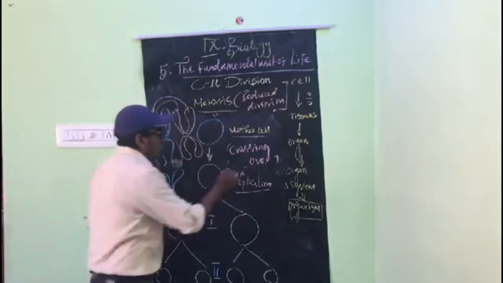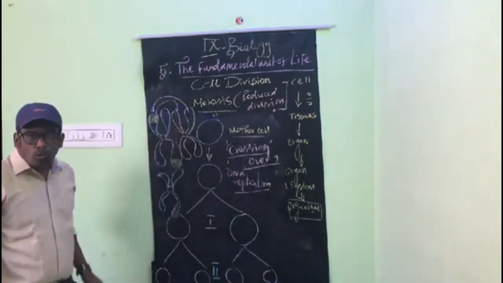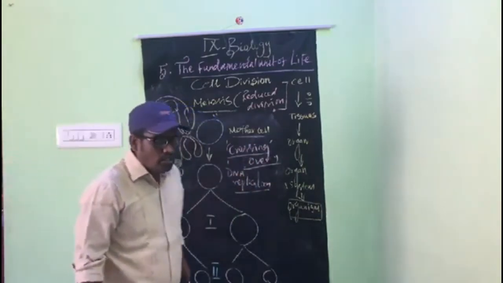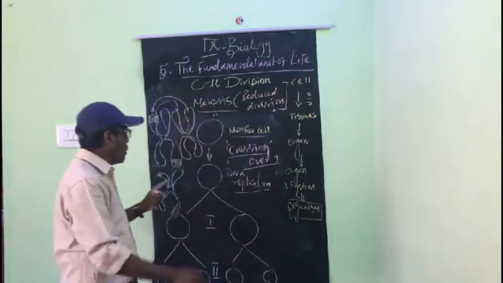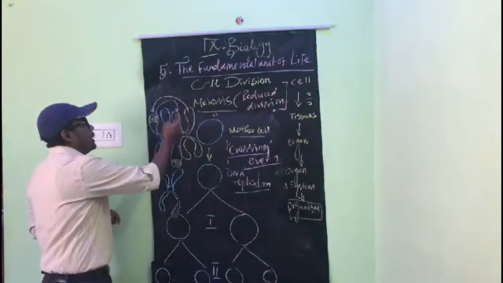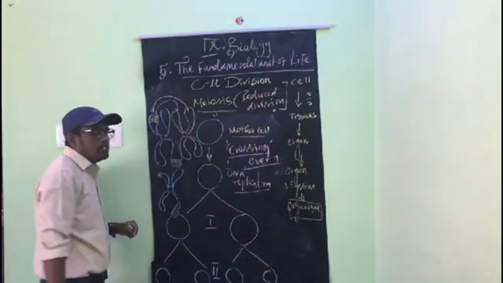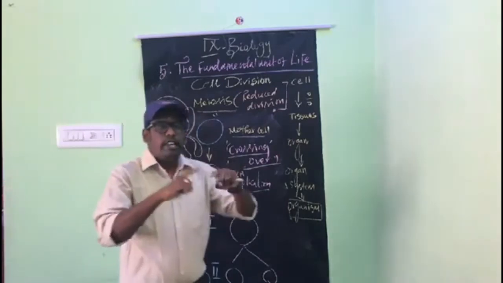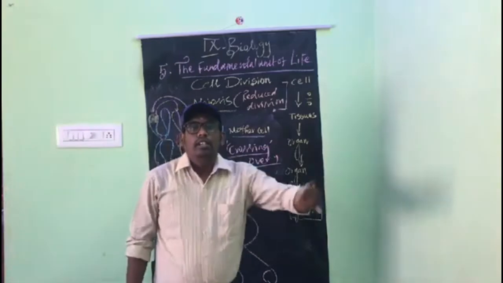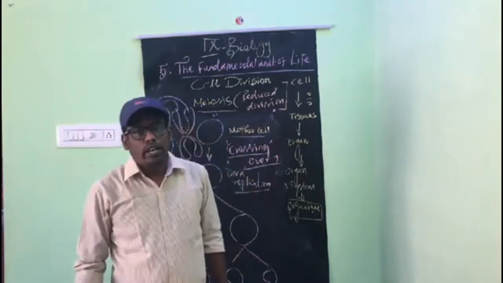So the exchange of genetic material between the chromosomes is called crossing over. When crossing over occurs, some amount of DNA is exchanged, and it brings a new character.